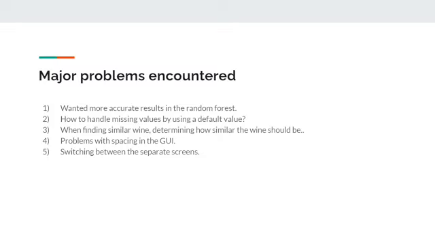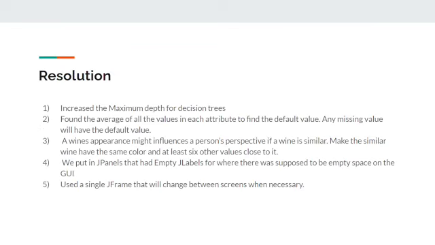Problems with spacing in the GUI. We had trouble with spacing, and our biggest problem was switching between the input and output GUIs. That was an issue we had. We put JPanels that had an empty JLabel where there was supposed to be an empty space in the GUI. And we used a single JFrame that will change between screens when necessary.